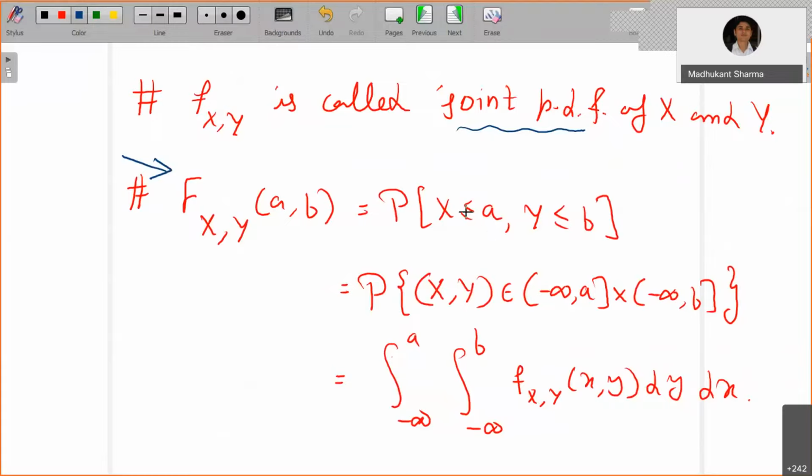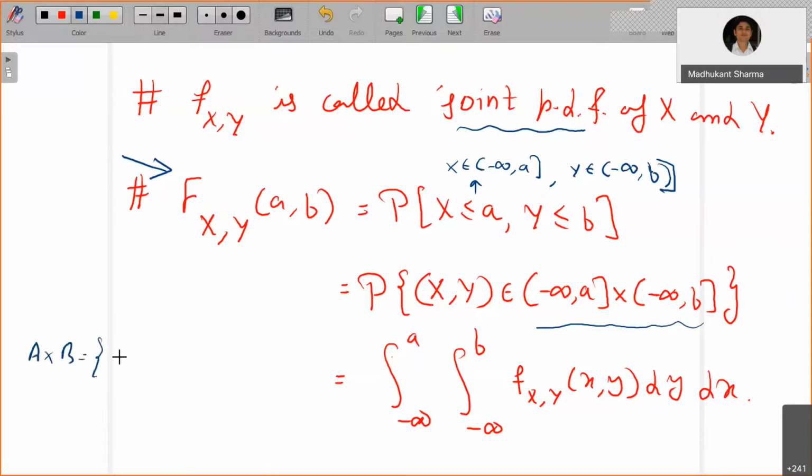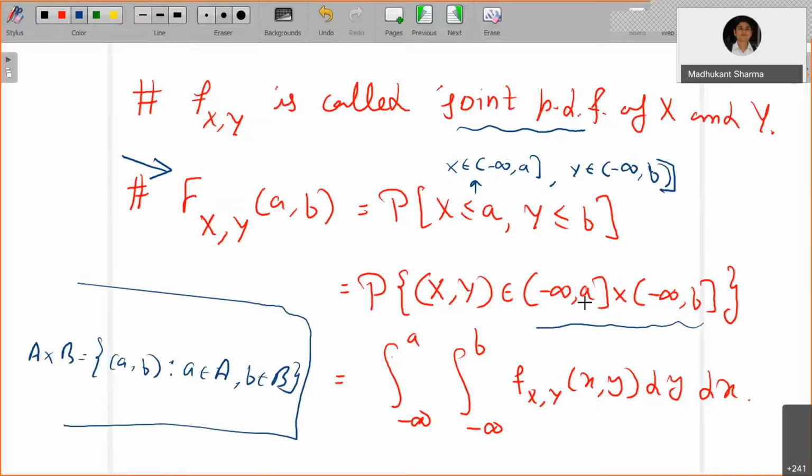So if you write x belongs to minus infinity to a closed, and y belongs to minus infinity to b closed, together they will fall into this infinite length rectangle, you can say. What is the definition of the Cartesian product? A cross B is equal to the pairs (a, b) such that a belongs to A and b belongs to B. So this is followed here in this case. So the pair will lie in this set together.